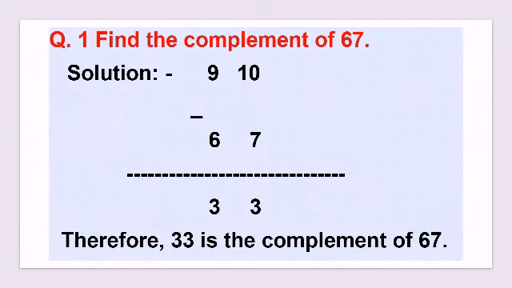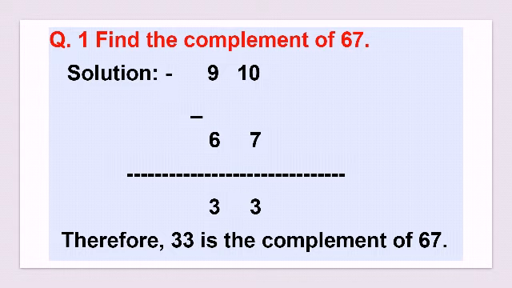If you add these numbers, you will get 1000, the nearest base number. So now the first question is: find the complement of 67. Our formula is all from 9 and last from 10. So we have to subtract the tens place number from 9 and the ones place number from 10. Here, if we subtract 6 from 9, we get 3, and 7 from 10, we get 3. So therefore 33 is the complement of 67.